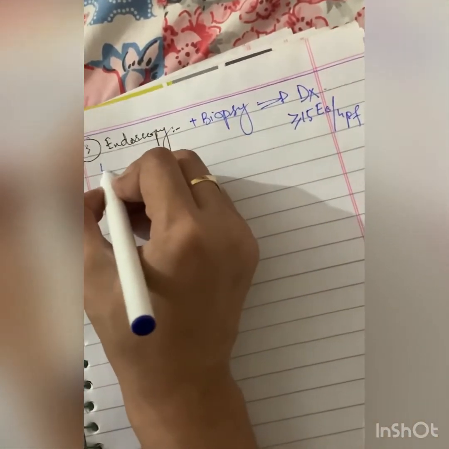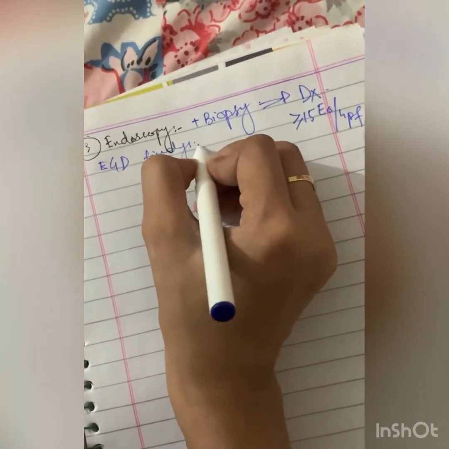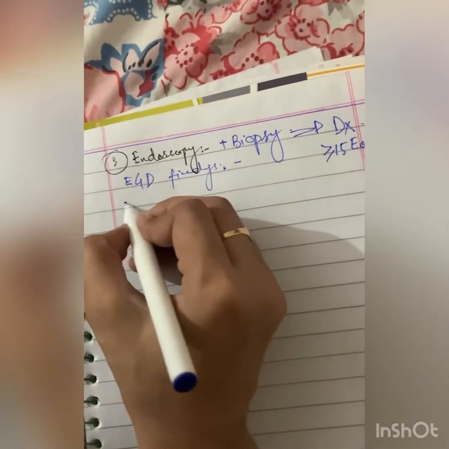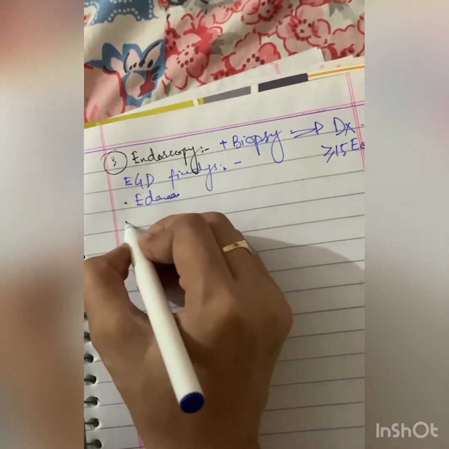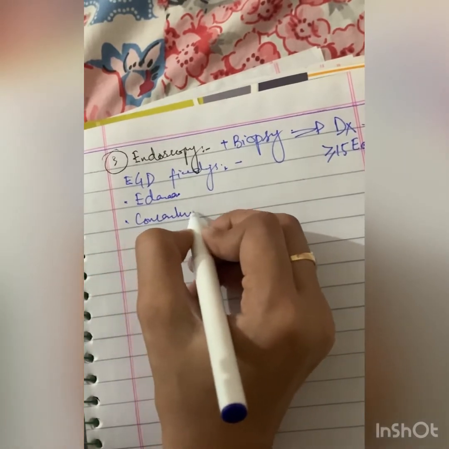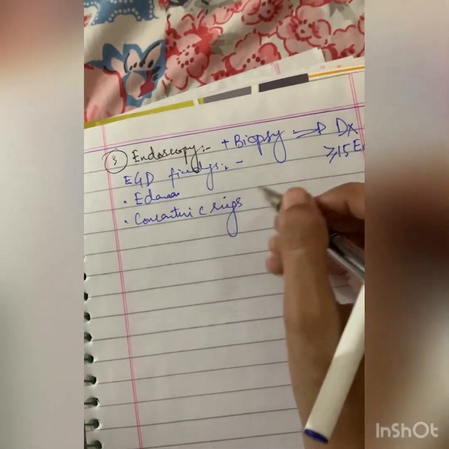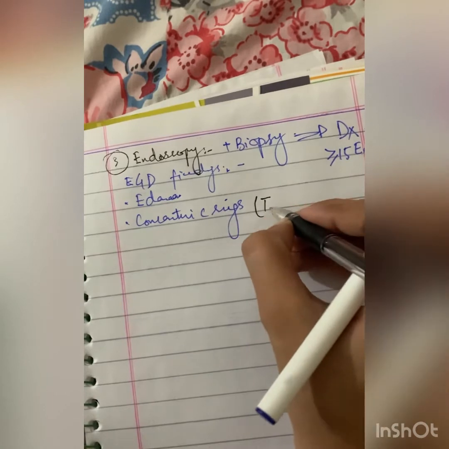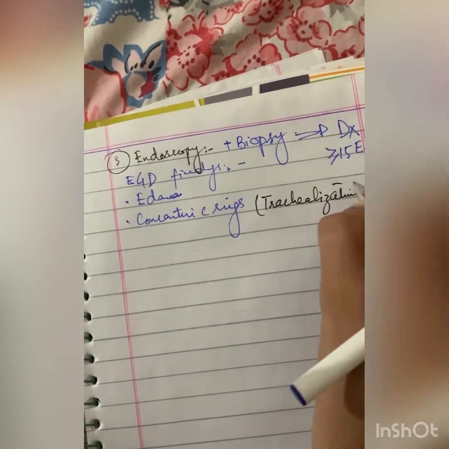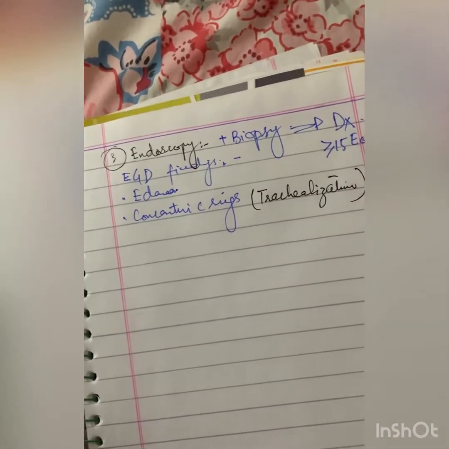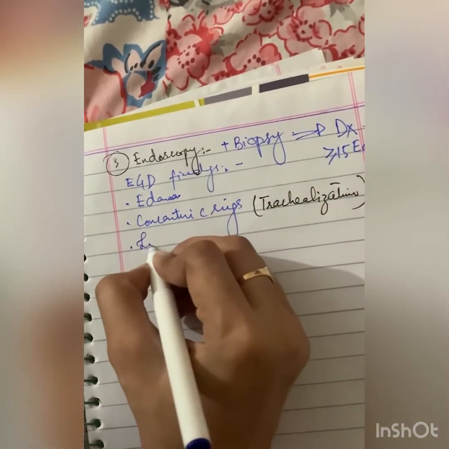And EGD findings are: there may be edema of the esophageal wall. There are multiple concentric rings, which may be called trachealization of the esophagus. The esophagus looks like a trachea. There is luminal narrowing.